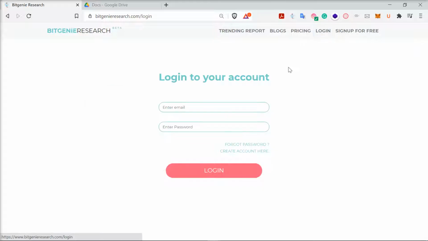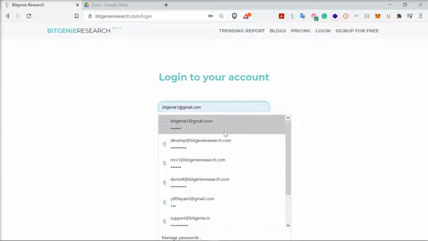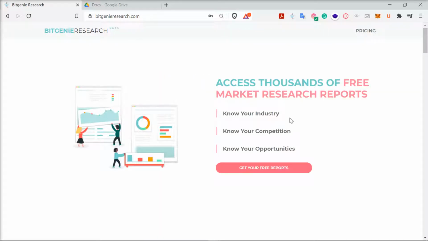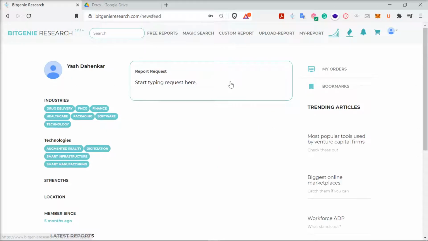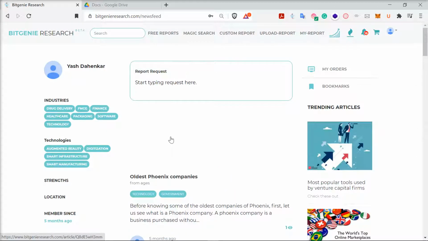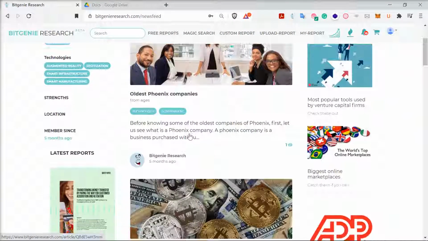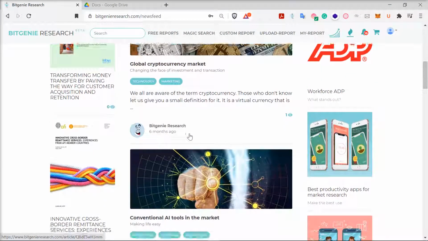It's kind of a platform where you can follow analyst and market research companies, and we also extract a lot of content over the internet in the form of reports, and we upload it over here. So this is the news feed. When you log in, you get a news feed. This news feed is based on your interest, and you get reports and articles in the news feed.